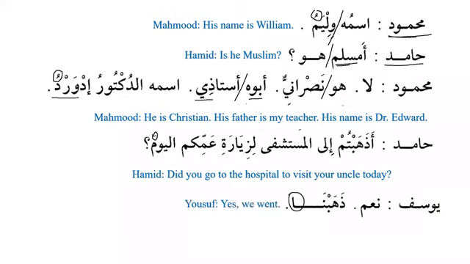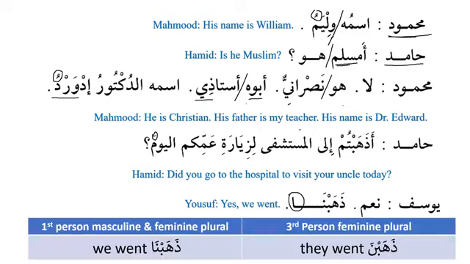Dhahabna, yes, we went. So again, we need to notice over here that when we talk about the third person feminine plural, we say dhahabna. Yes, for the dual, we also say dhahabna. Hal antuma dhahabtuma ila al-madrasati. Did you both go to the school? And you say na'am dhahabna. So for the dual, for two, we say dhahabna, and for more than two we also say na'am dhahabna, yes, we went.